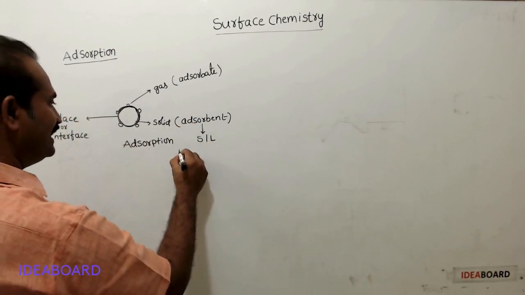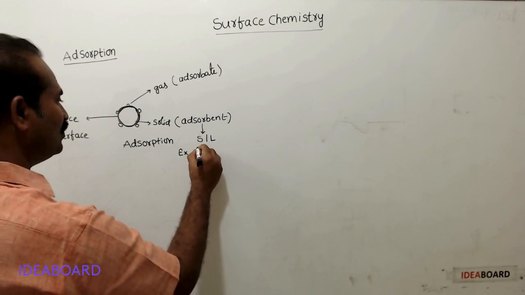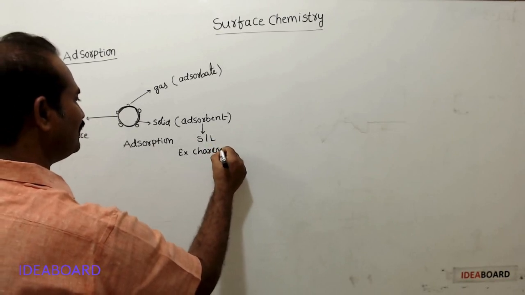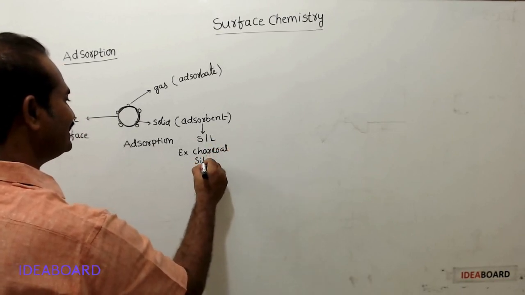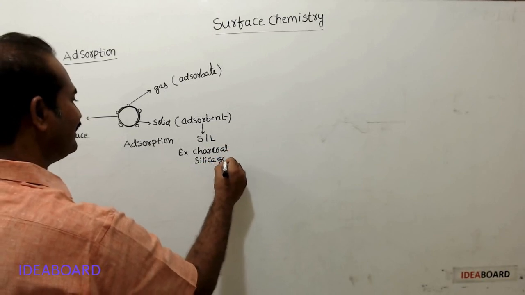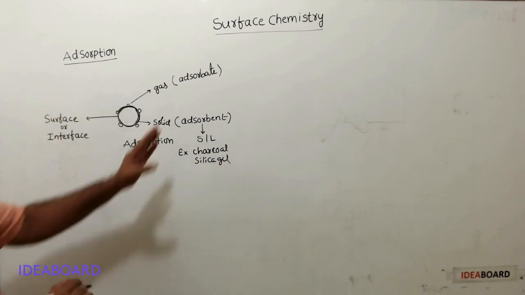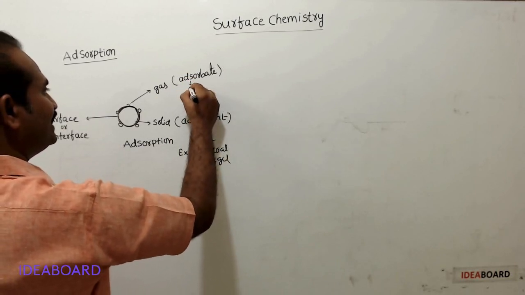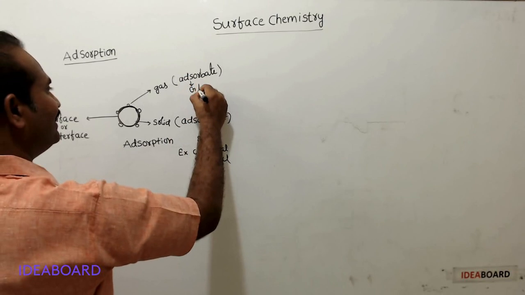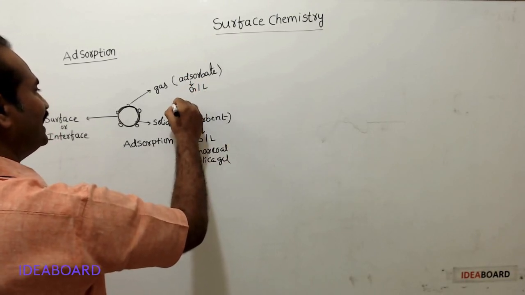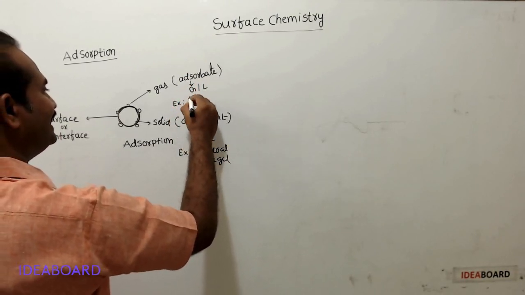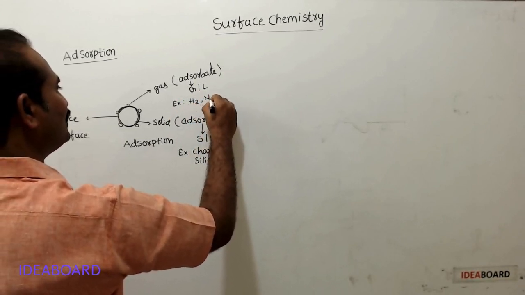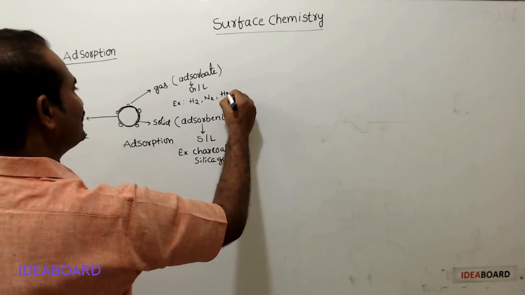Examples for adsorbents: charcoal, silica gel, alumina gel, etc. Adsorbate may be gas or liquid. Example, any gas like H2, N2, or water vapors.